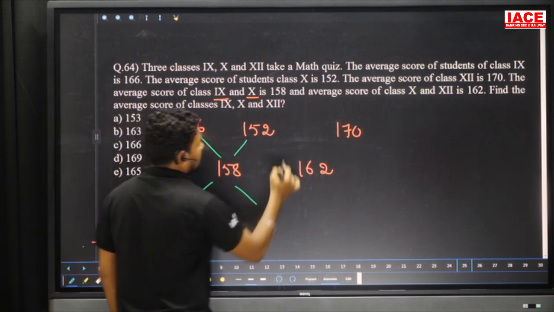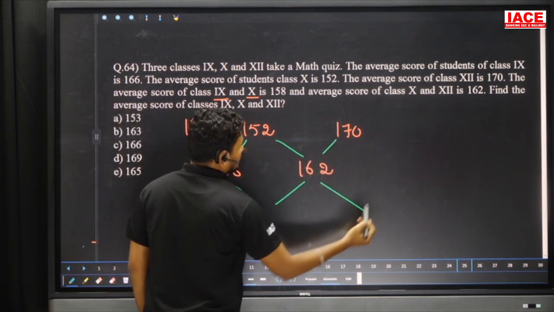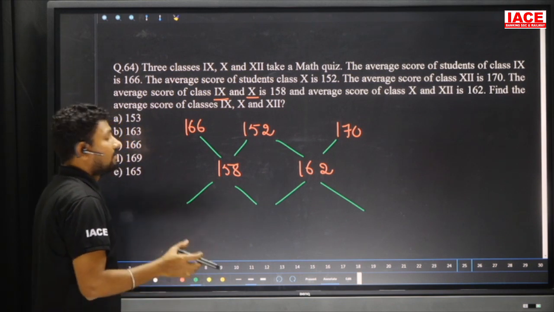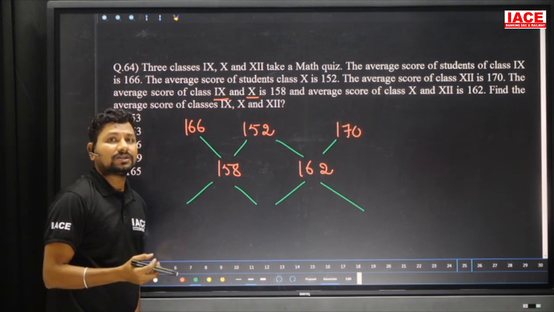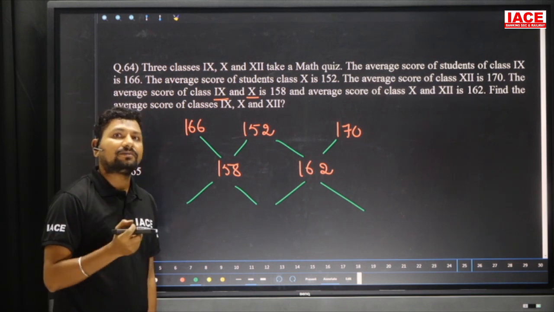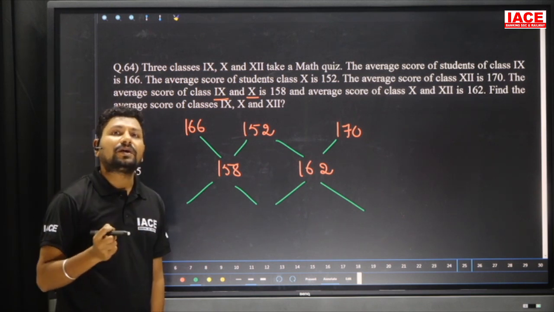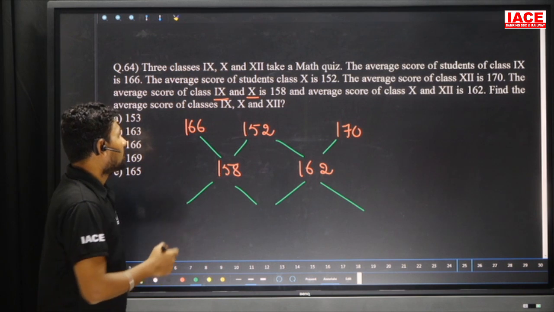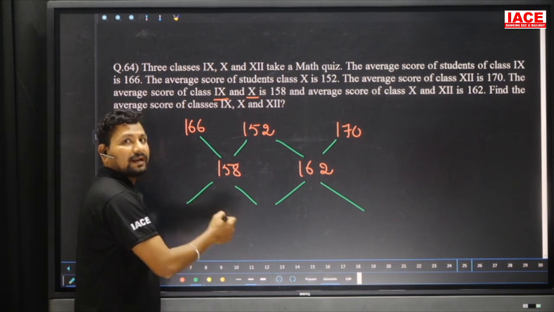It is applying mixture and alligation to get the number of persons. How many persons are there? Then how to calculate the average? Without knowing the number of persons you can't calculate the average. For knowing the persons, it is compulsory to maintain this ratio. When you are calculating with average values you will get the number of people.